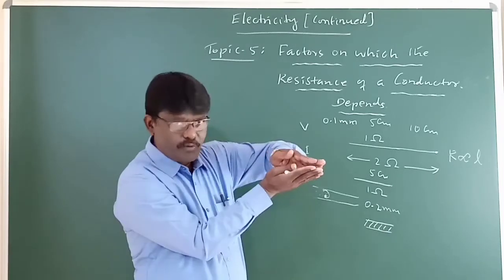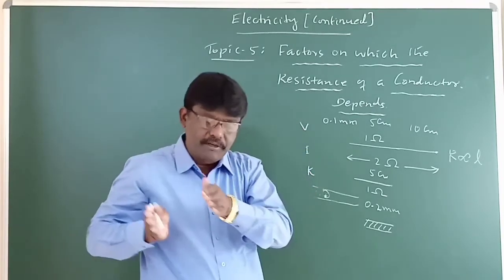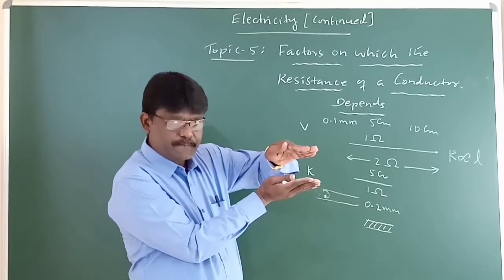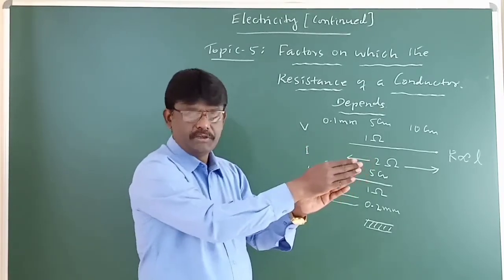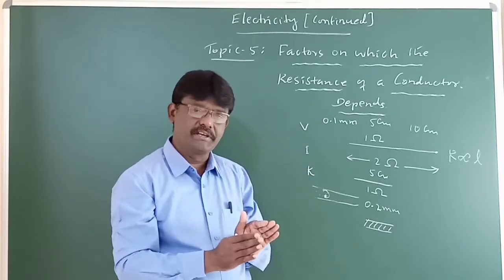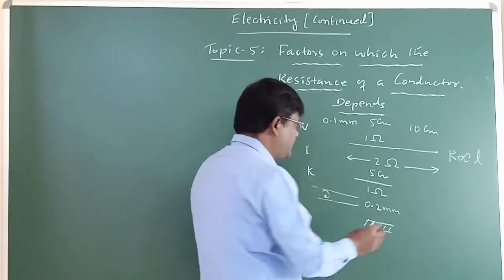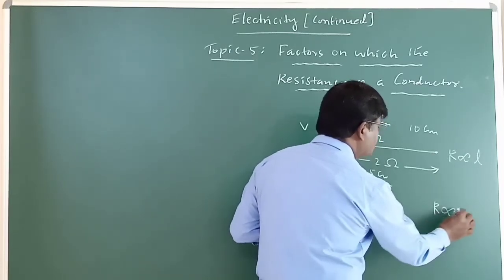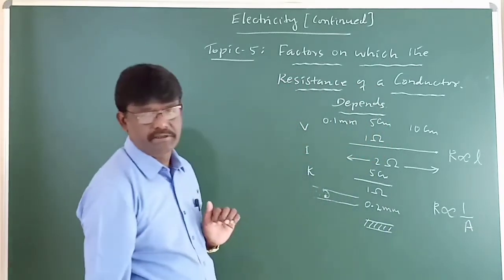Why? Here, what do you mean by this? Electric current means a flow of electrons. When the area increases, electrons find more space, and easily they can move. Because of the larger area, electrons can flow through easily, so we can conclude that resistance is inversely proportional to the area of cross section of the conductor.